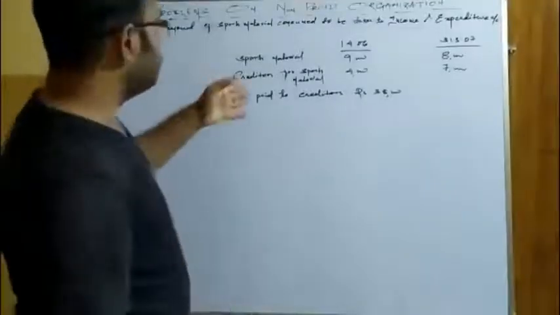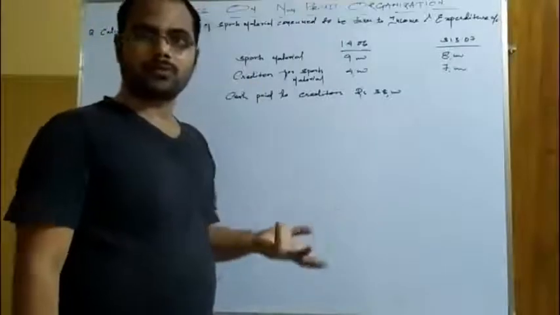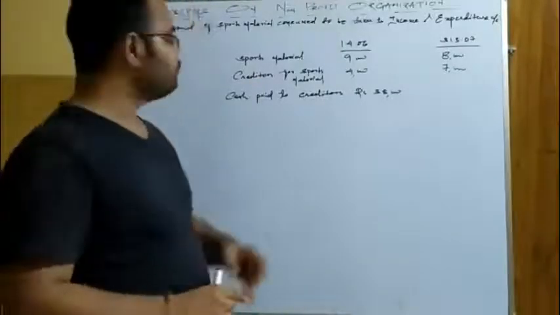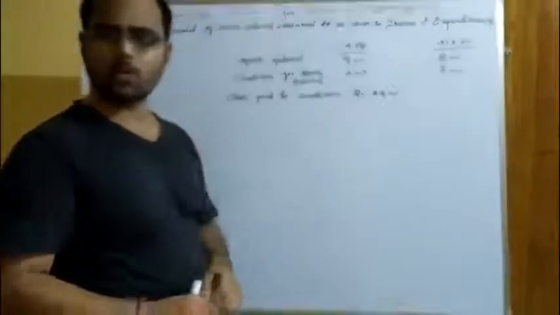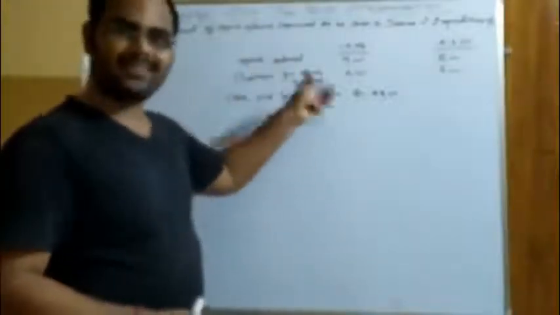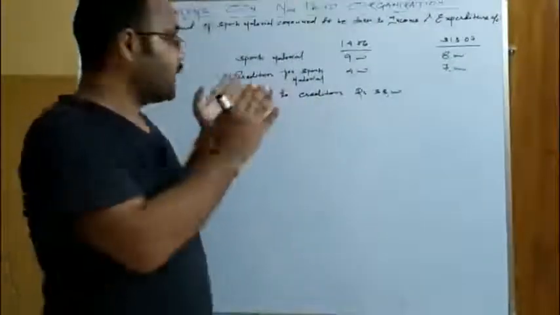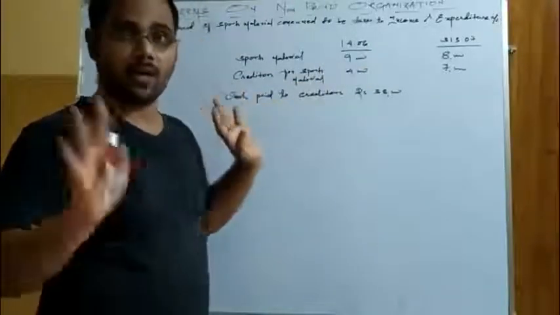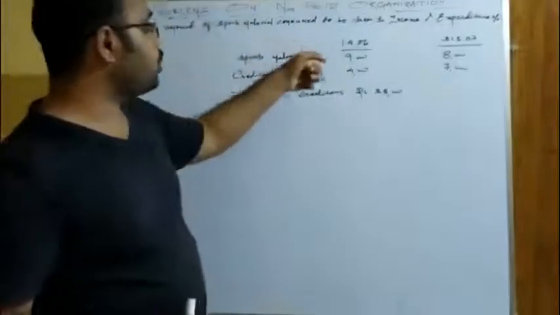Okay, now as in the questions of subscription and other expenses that we have discussed in our videos, and I have sent you some tasks also, the same way, opening and closing balances are there. Then there is sports material. Sports material means stock of material. Okay, these are assets. If it comes in your question, write it in the opening balance sheet and closing balance sheet. Okay, clear? So sports material in the opening is 9,000.